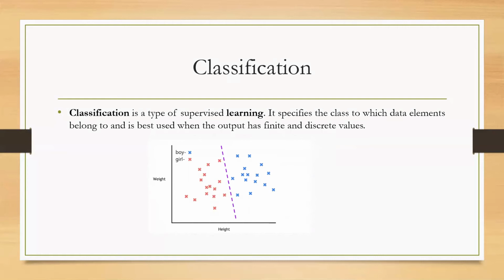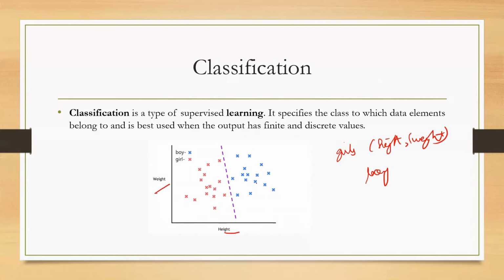So for instance, if you know the height and the weight of people, and these can be a girl or a boy. So you have collected the data of the girls and their height and weight, and similarly you have collected the data of the boys and their height and weight also. So based on that, you have created a graph out of it, and that is your classification algorithm.